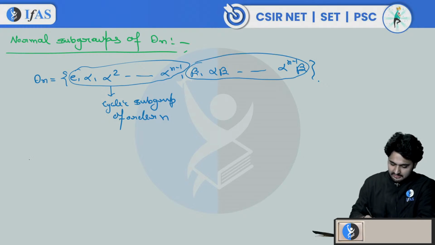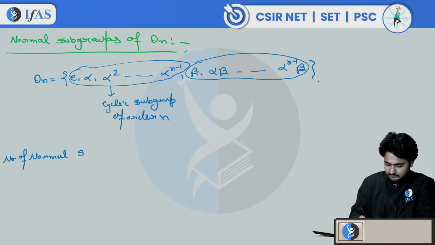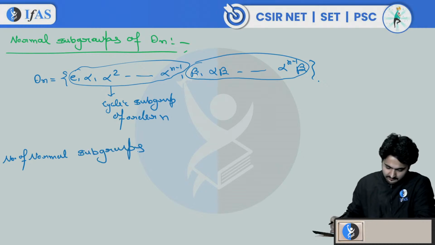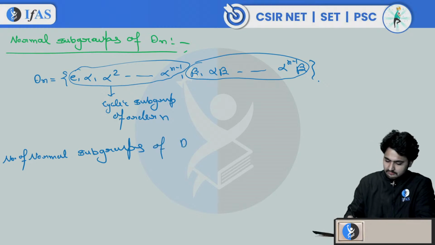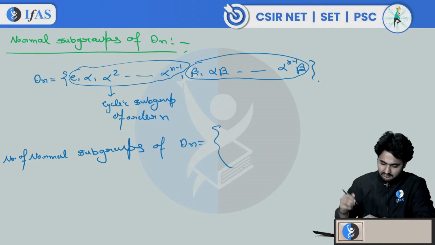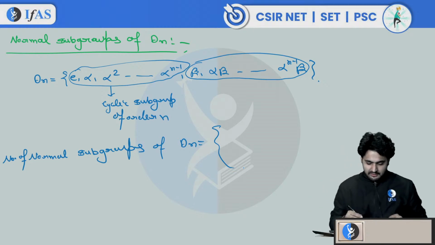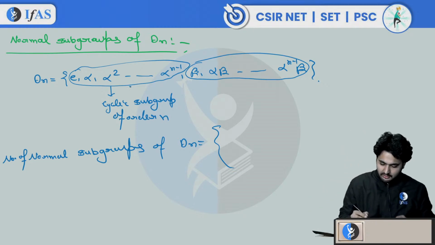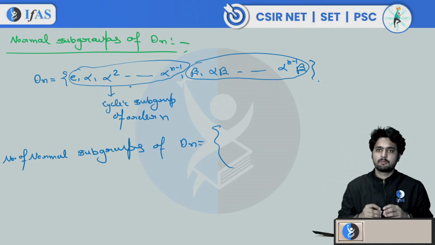Now let's look at the number of normal subgroups of Dn. I will tell what these normal subgroups are, but first let's see the number. Every subgroup consisting of only rotations is always a normal subgroup of Dn.